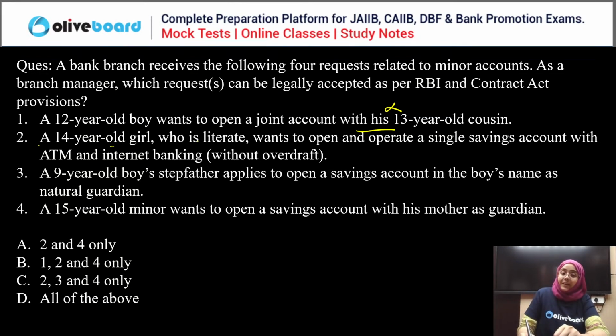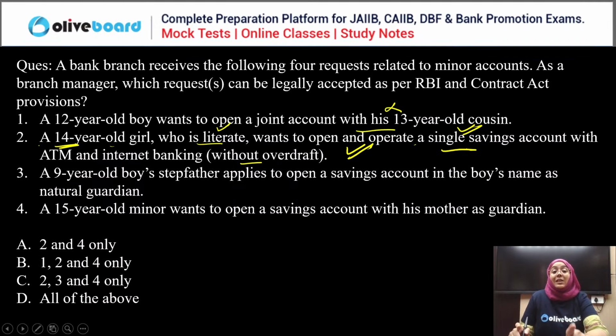A 14-year-old girl who is literate, okay, a minor should be literate, wants to open and operate a single savings account. It can be offered. 14 years is 10 years and above, okay, with ATM and internet banking and without any overdraft. Correct. It is legally accepted.